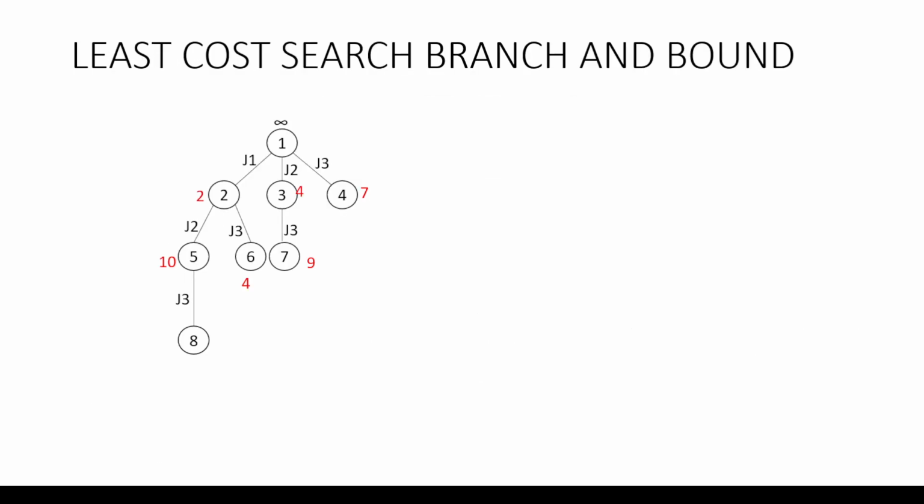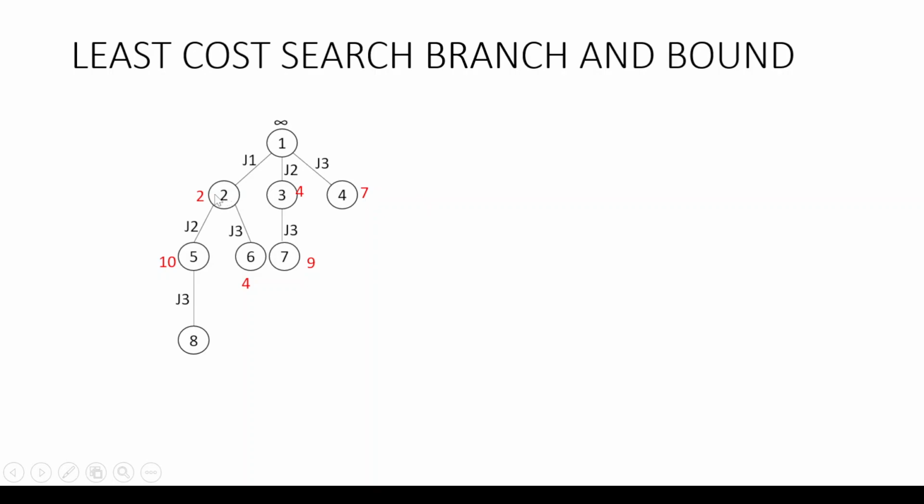Next one is the least cost search or LC search branch and bound. LC search branch and bound is a method where we are assigning a cost to every node and we are finding the minimum cost. Now here in this case, I have arbitrarily applied infinity here because I don't know the cost of this node. And then we have nodes here 2, 4, 7. At each stage, we will explore the node which has the minimum cost. In this case, the cost is given in red color.